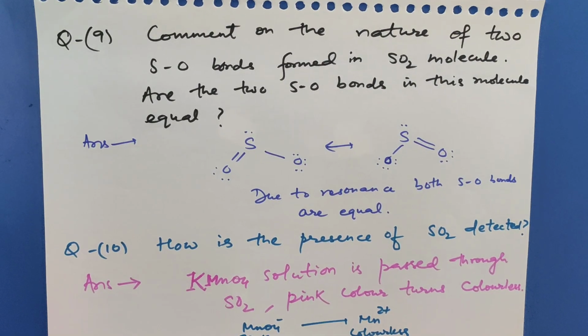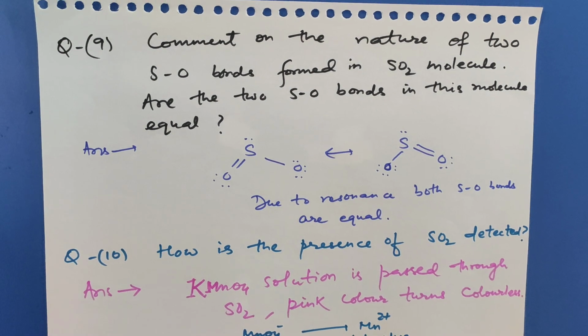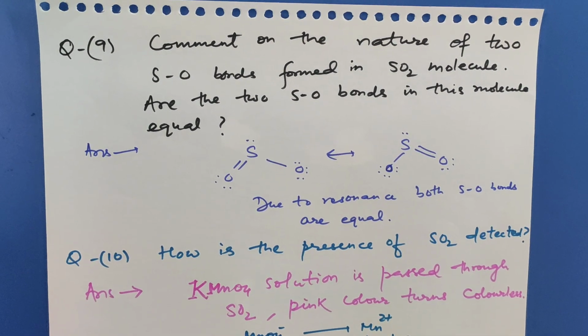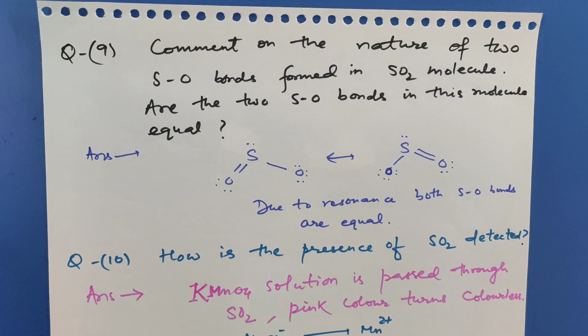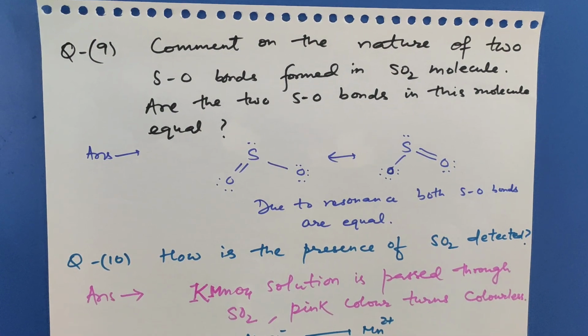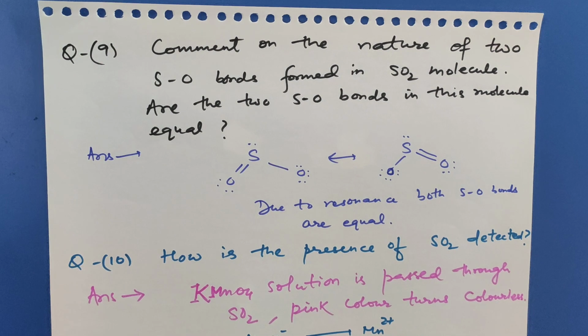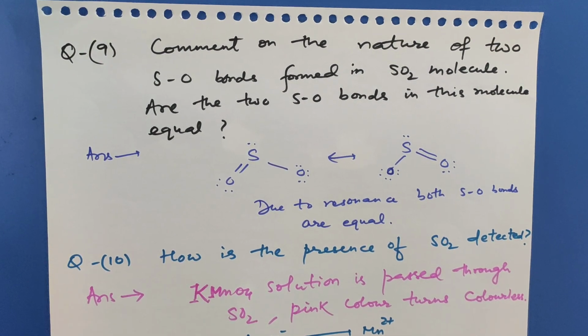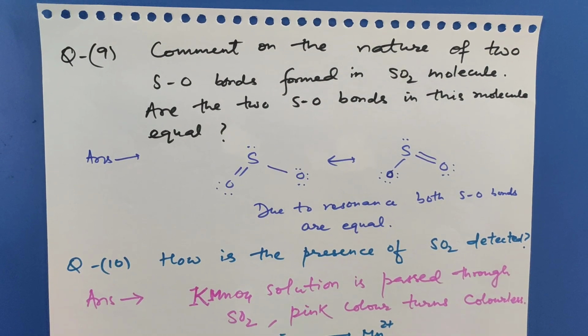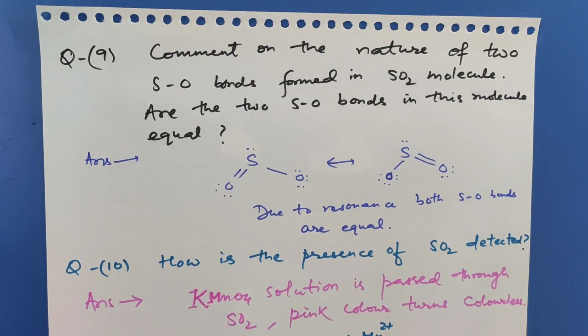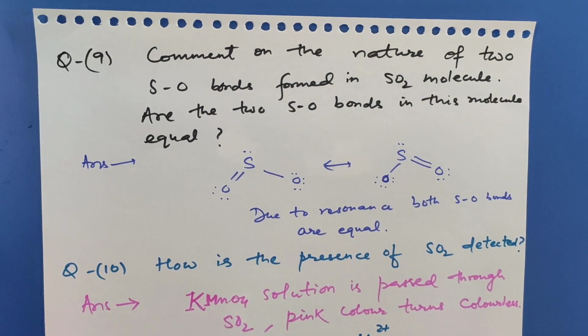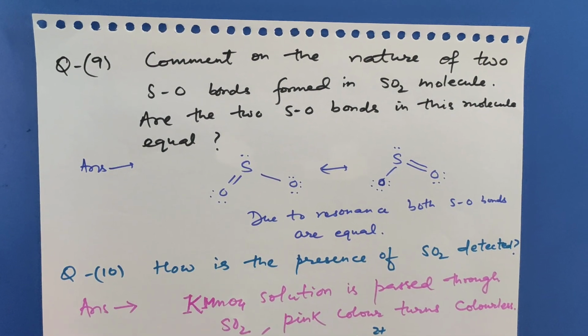Moving to the ninth number question. Comment on the nature of two SO bonds formed in sulfur dioxide molecule. Are the two SO bonds in this molecule equal? The structure of sulfur dioxide is angular. Due to resonance, both the sulfur oxygen bonds are equal. So both the SO bonds in this molecule are equal due to resonance.